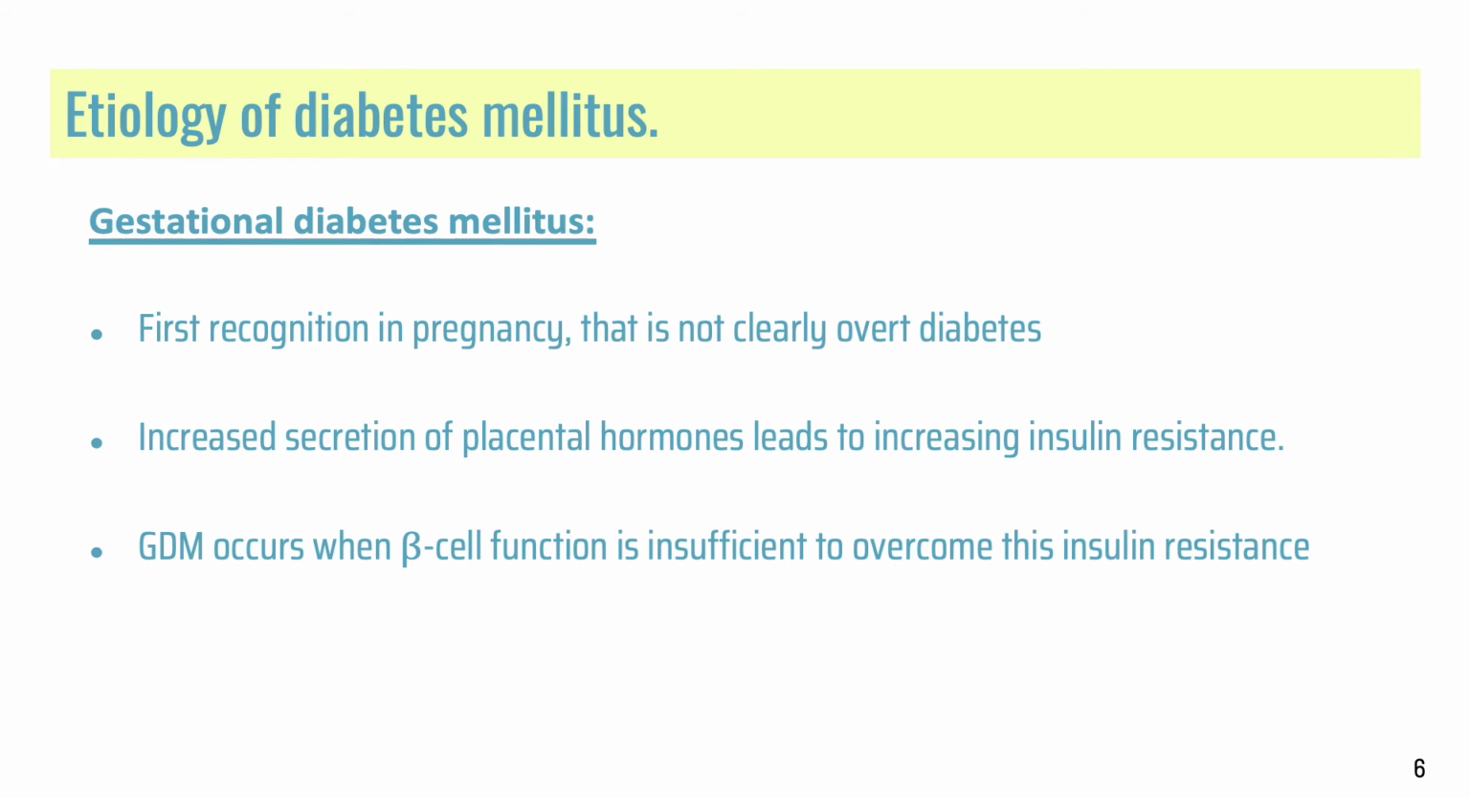Gestational diabetes mellitus, GDM, is a condition of glucose intolerance with the onset or first recognition in pregnancy that is not clearly overt diabetes. In pregnancy, increased secretion of placental hormones leads to increasing insulin resistance, especially throughout the third trimester. GDM occurs when beta cell function is insufficient to overcome this insulin resistance.